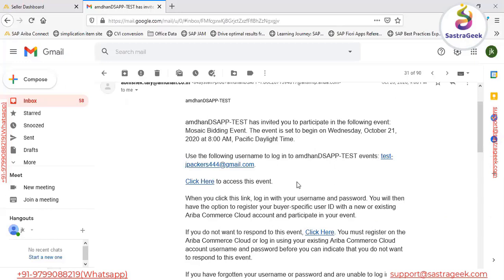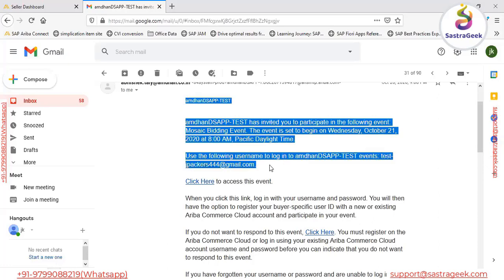All right. Whenever any sourcing event is created, the system sends an email notification to the supplier email ID. It includes who the buyer is that created the sourcing event, the name of the sourcing event, when that event will start, and some other basic information.